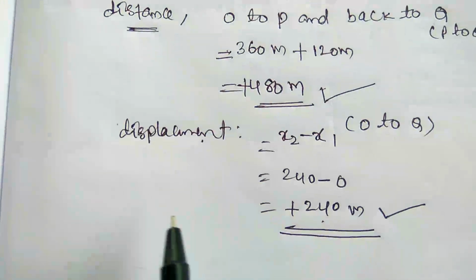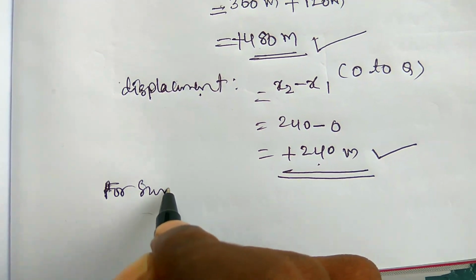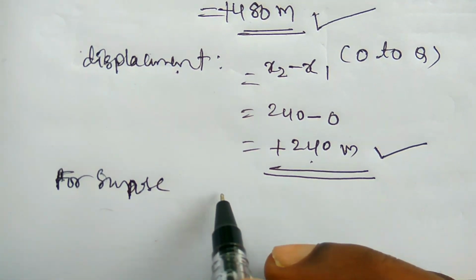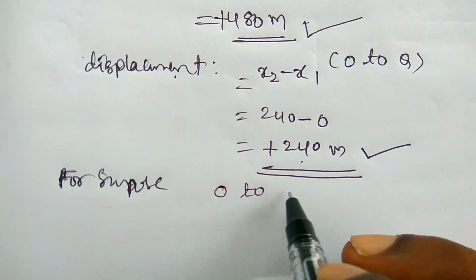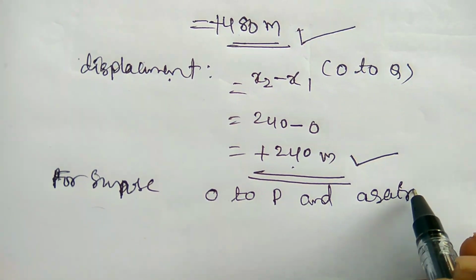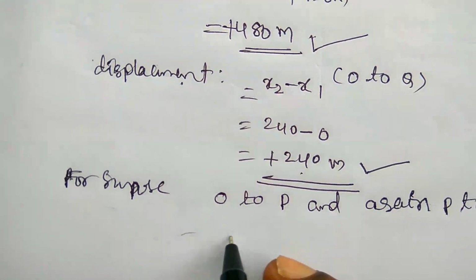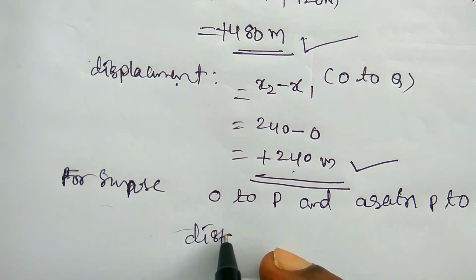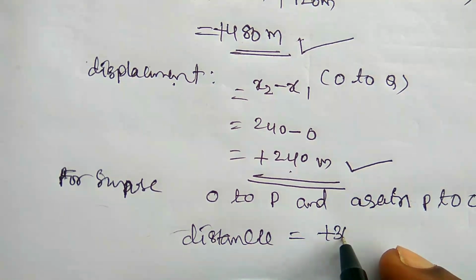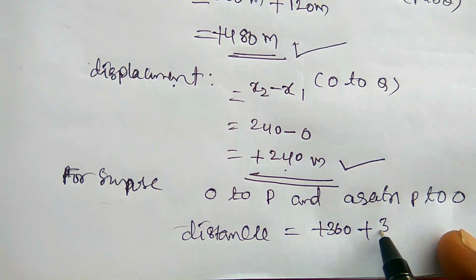ఓకేనా? సో ఫర్ సపోజ్ particle is moving, car is moving O to P and again P to O. Then the distance is equal to O to P 360 meters and plus P to O 360 meters.